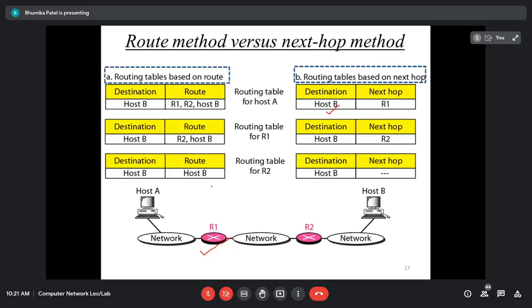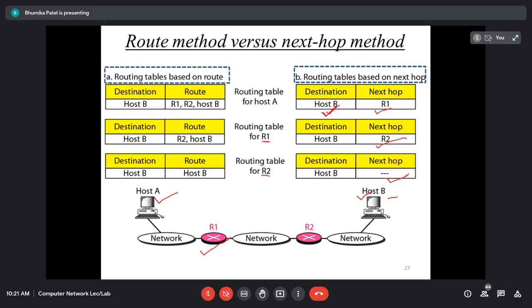Now what will you do? If I have the host A, I have to send a message to host B, right? Now I will not store the complete route information. I will just see who I have to give it to next, and I will just put only that IP address in the routing table. So for the host B, if the destination is the host B, just store the IP address of the router 1 because it is the nearest router. For the router 1, you have to just store the IP address of the router 2. That is it. And for the router 2, it is directly connected to the host B.